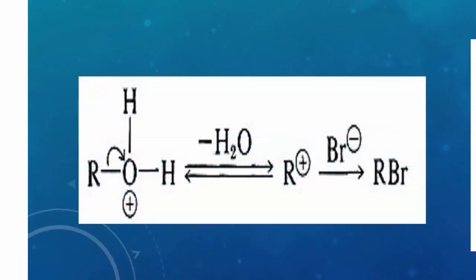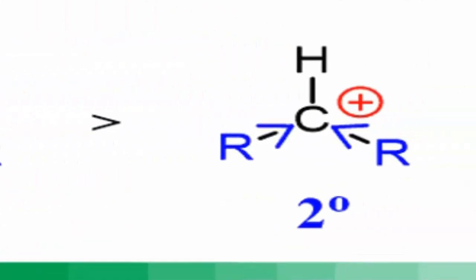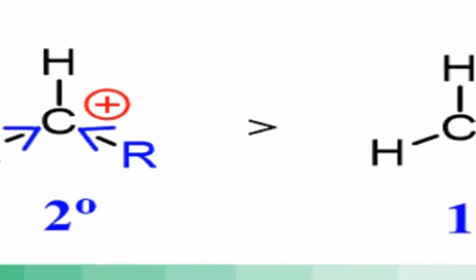In ROH, the R-O bond is polar due to the difference in electronegativities of oxygen and carbon in R. So, during the course of the reaction, this R-O bond breaks, giving rise to the carbocation. Now, this we have done in 11th standard, if you remember, students. Among the different types of carbocations, tertiary carbocation is more stable than secondary, which is more stable than primary.